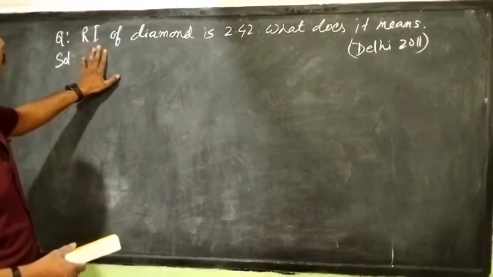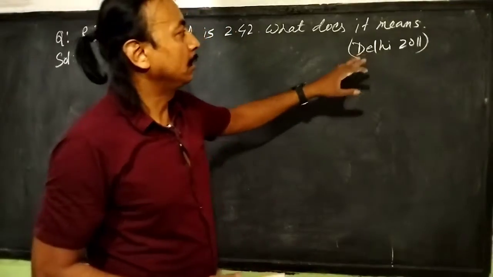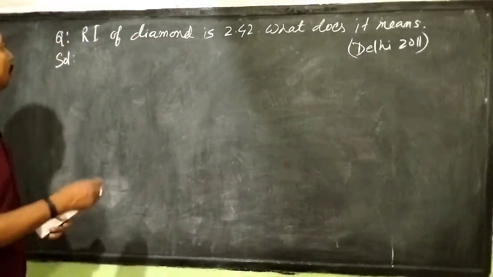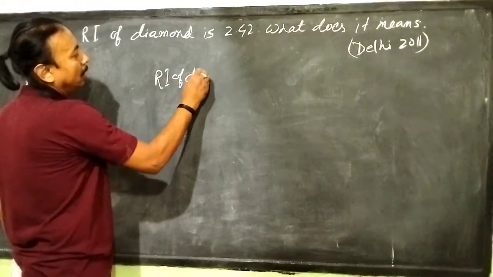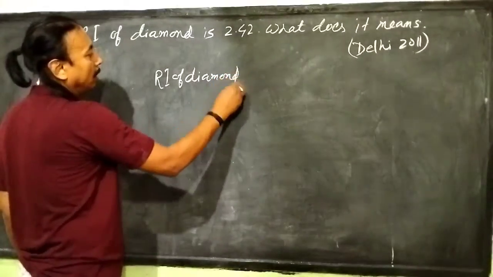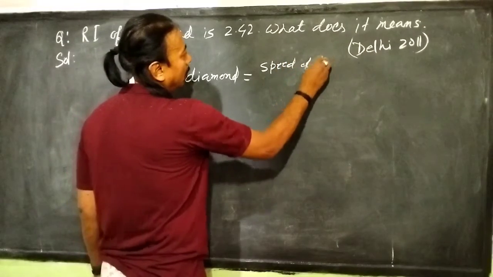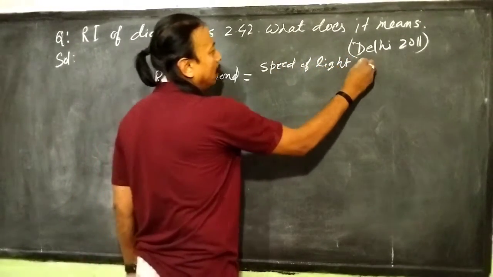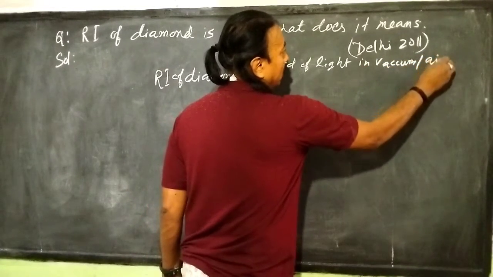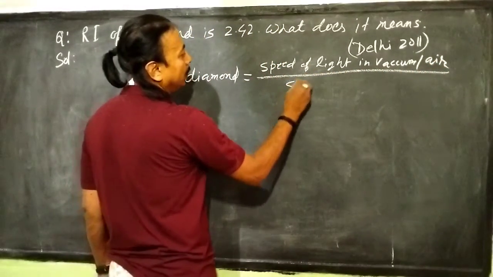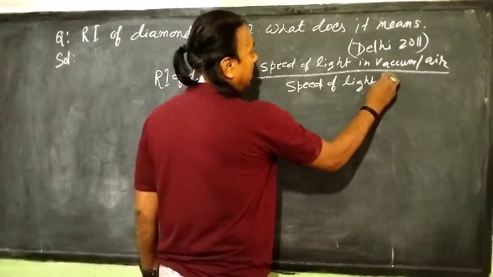This is a numerical problem. Refractive index of diamond is 2.42. What does it mean? It also came in Delhi 2011 examination. First of all, refractive index of diamond. We will write the formula of refractive index: speed of light in vacuum or approximately in air by speed of light in diamond.